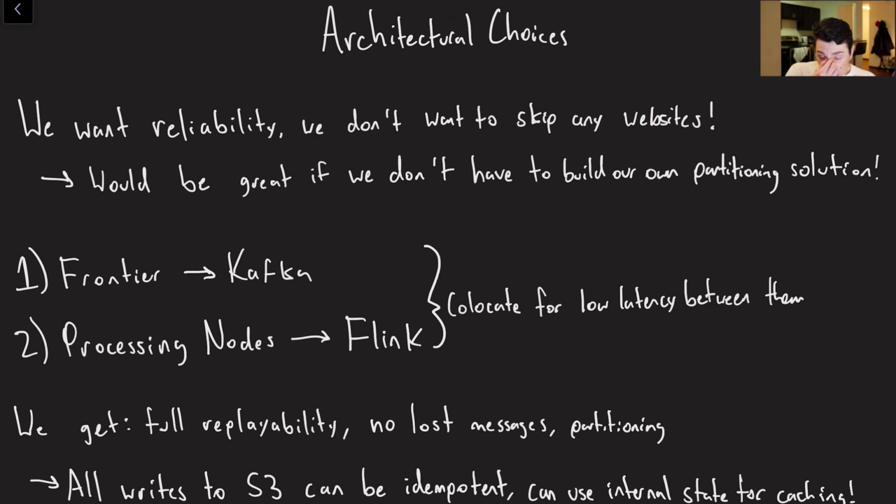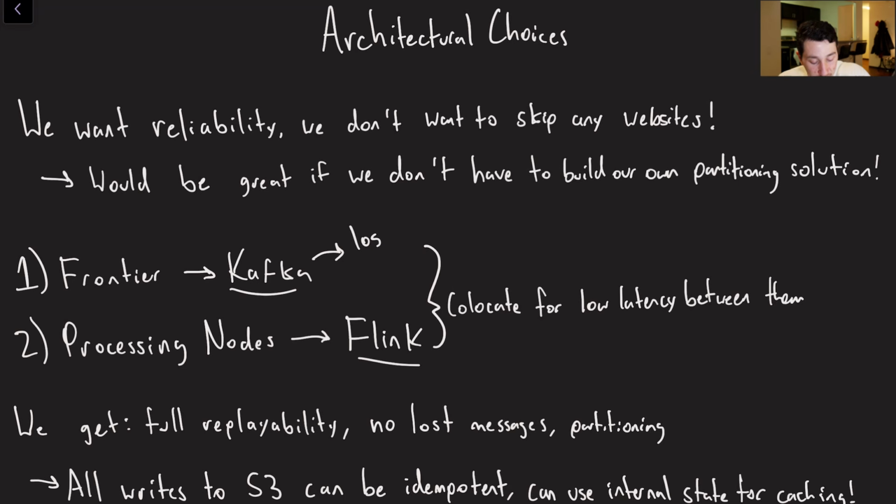Well, a couple of things as always. If we are building a web crawler, we want to crawl the web reliably. We don't want things to fail, and if they do fail, we want them to come back up and restart from where they were. Additionally, it would be great if we didn't have to build all of these solutions for partitioning, replication, and load balancing ourselves. It would be great if we could use some technologies that just went ahead and did that for us. And so, for this reason, I am going to continue my track record of being a Flink sexual, and I'm going to suggest that we use both Kafka and Flink.